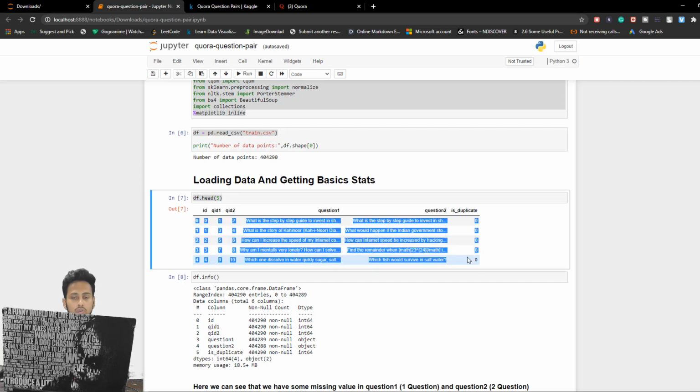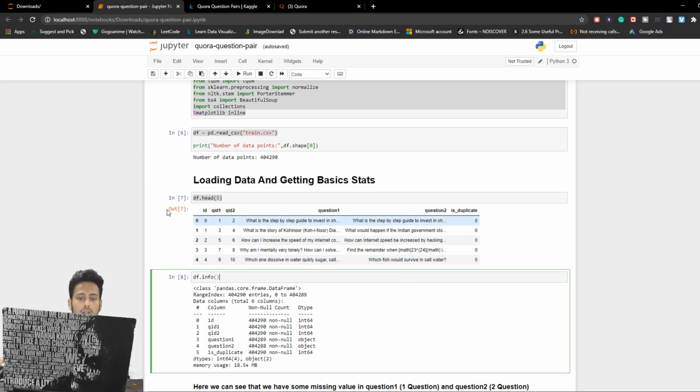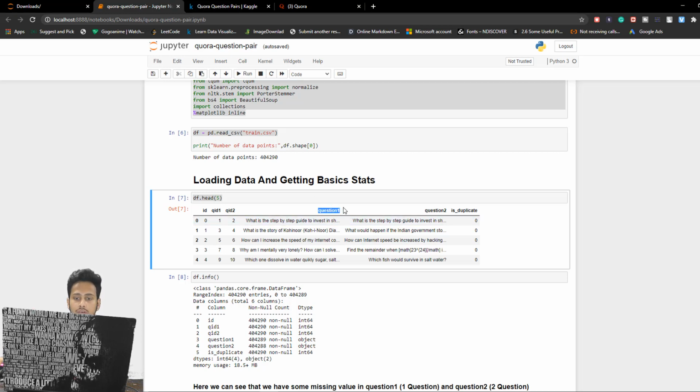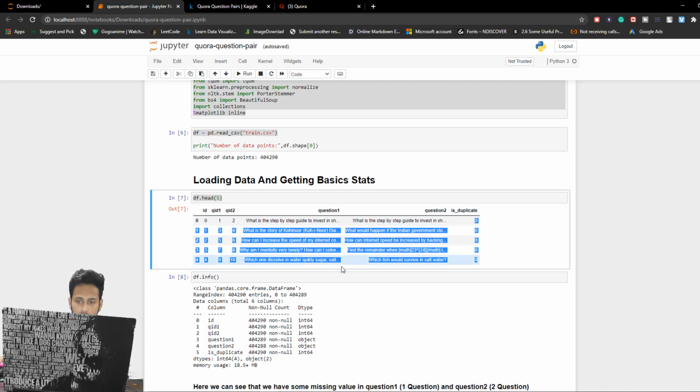Let's quickly go through what this data is all about. This ID is just a simple ID, Q1 ID is the ID of question one, and QID2 is the question ID of the second question. Here is question one, and this is question two. And is_duplicate is our target variable. Here 0 means they are not duplicates, and 1 means yes, they are duplicates.